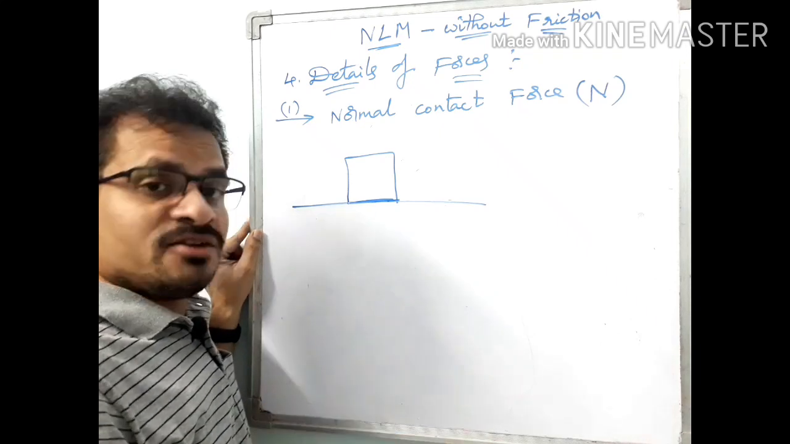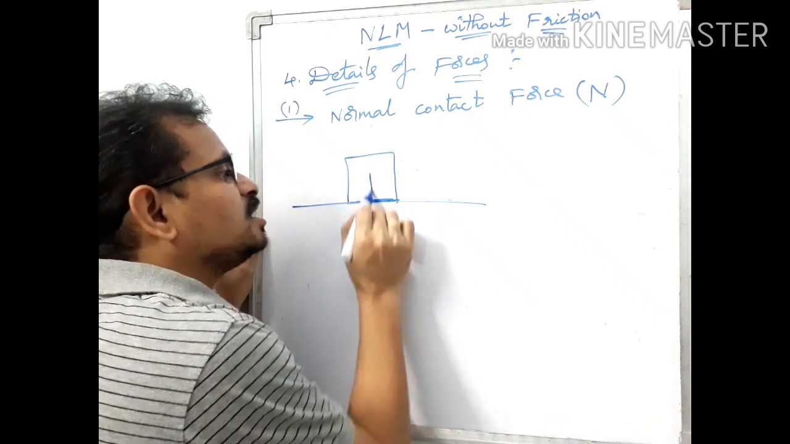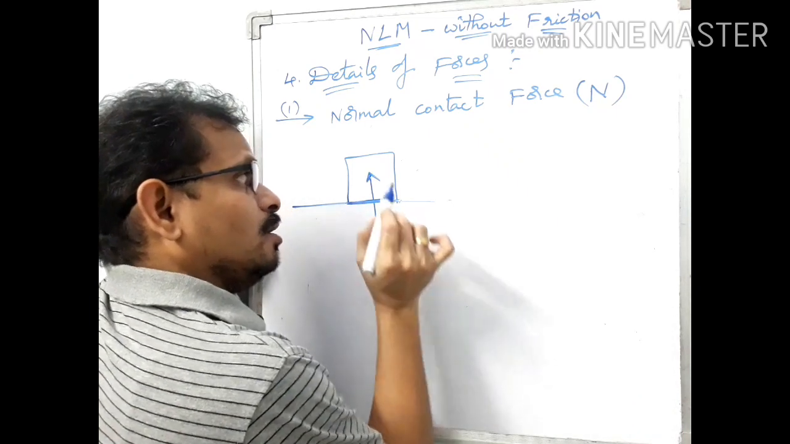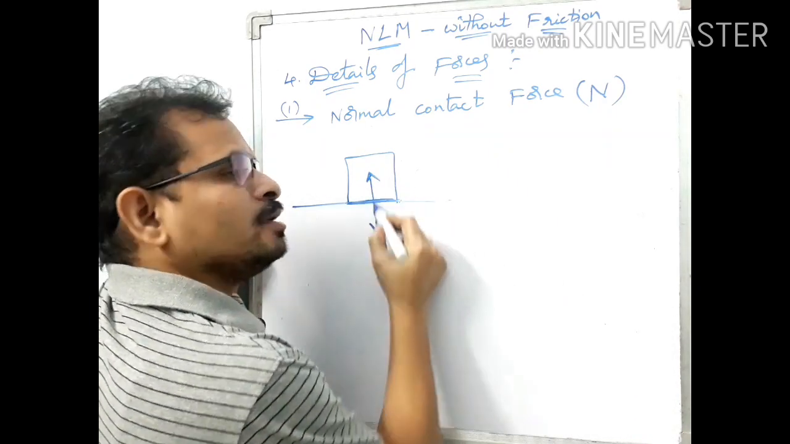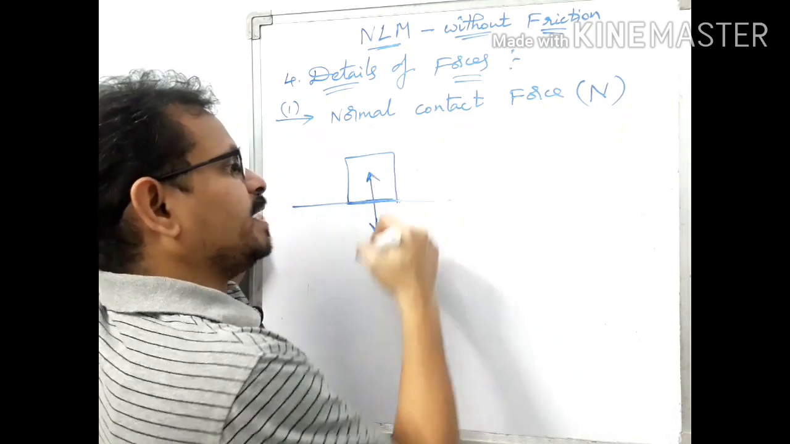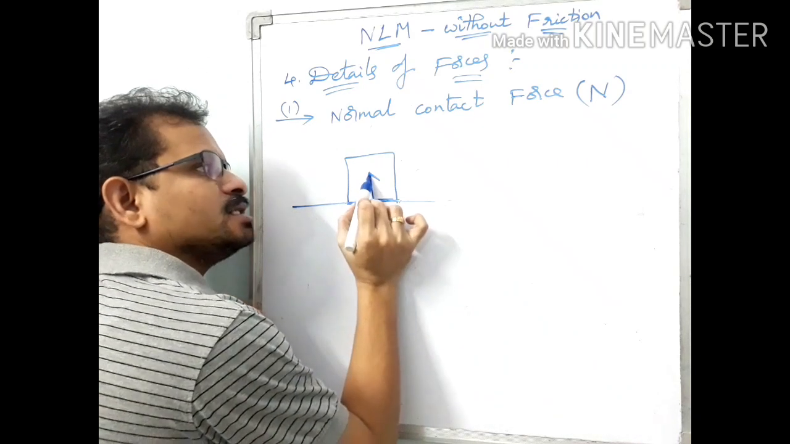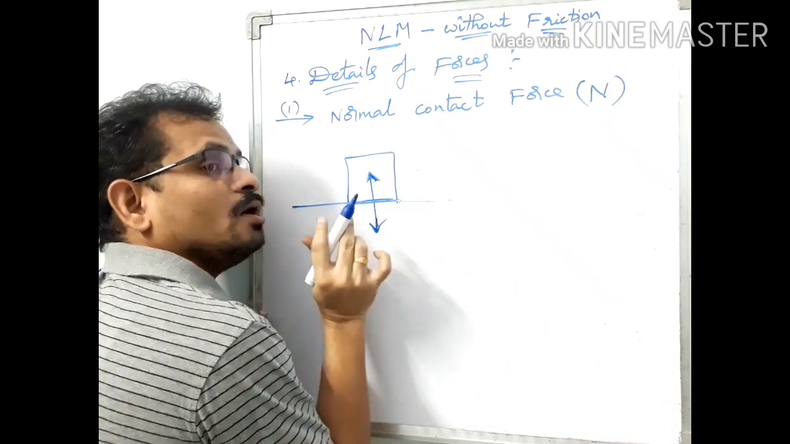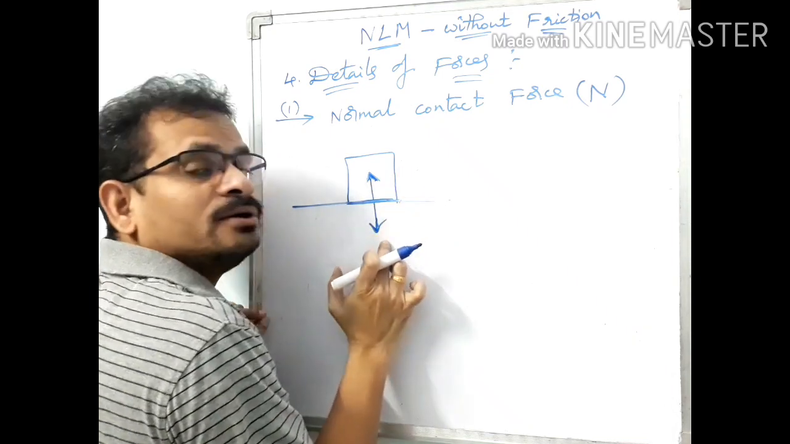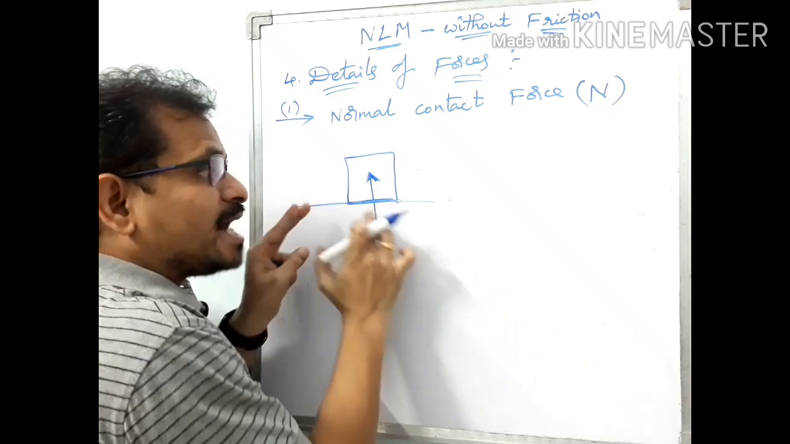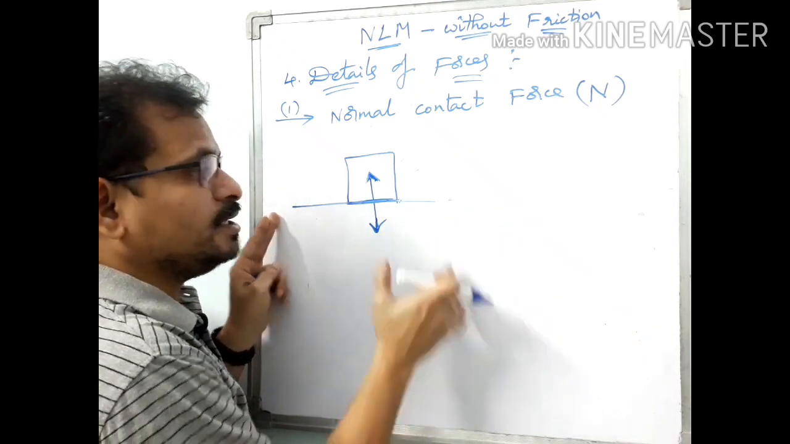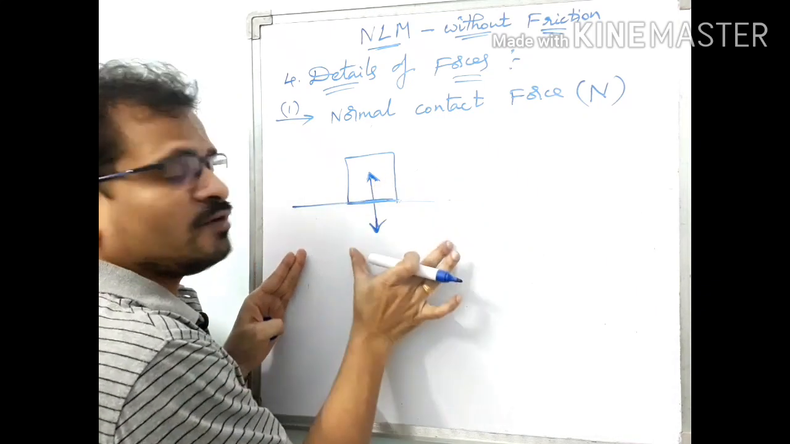So normal contact force acts in a direction normal to that plane of contact. This is the plane of contact. The normal contact force must be perpendicular to this one, or it is normal to this plane of contact. Now let us see upward direction or downward direction. This upward arrow is the normal contact force acting on this block, while this downward arrow is the normal contact force acting on this floor, because the floor is also a body. Here there are two bodies, one is the block and the other one is the floor.